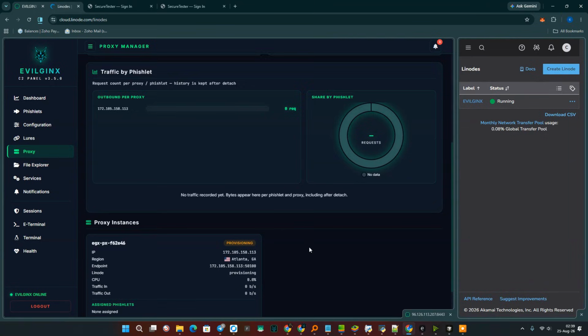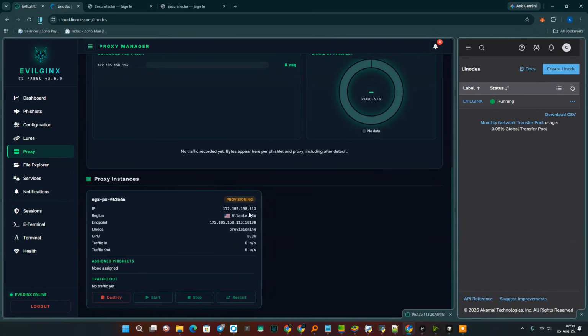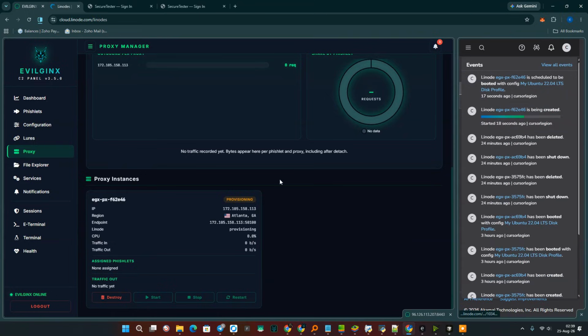See? And here is this server. Look, it ends in 113. If you click here, I don't know if the IP is visible or not, but its name is visible. 46. I always just say the ending, so I don't have to list the full name. It's exactly the same one. So this server is being created in Atlanta,